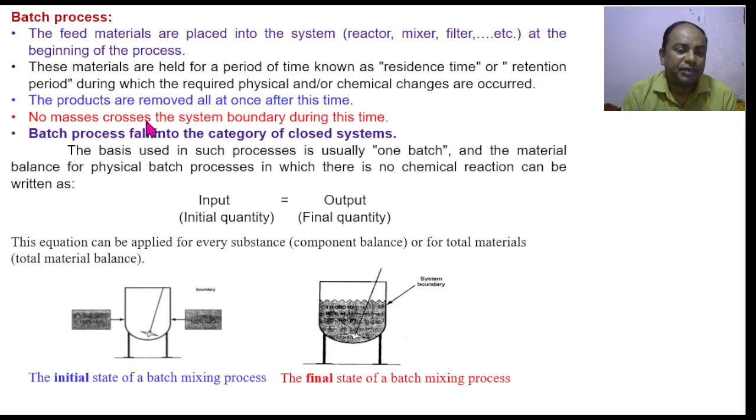There is a restriction: once the feed material has entered into the system, if you want to add further material, it is not possible, as no mass crosses the system boundary, since this is a batch process and it is as good as a closed system.